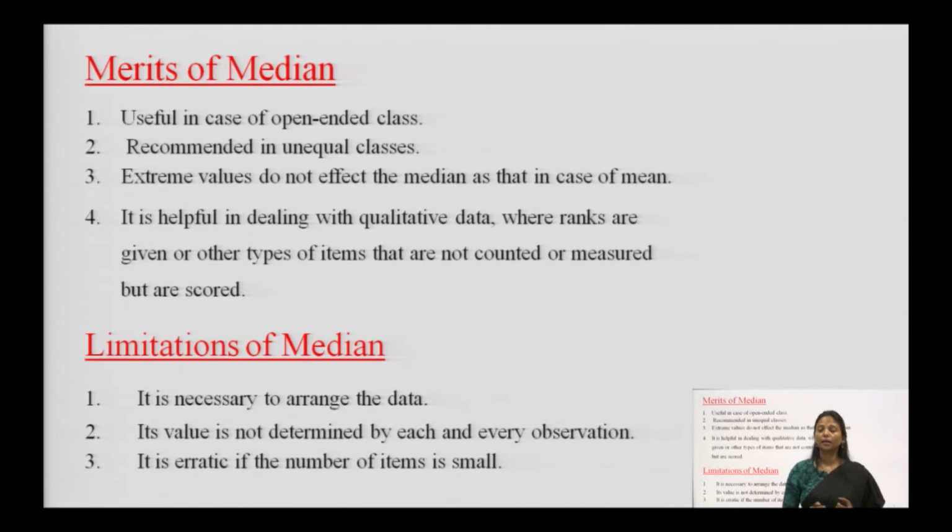Because it only takes into consideration the middle term, the middle value. So, each and every observation is not considered when we calculate median. And when we have a small amount of data, median is very erratic. It does not give you an absolute answer or a correct value. So, it does not really work when the number of items is very small.